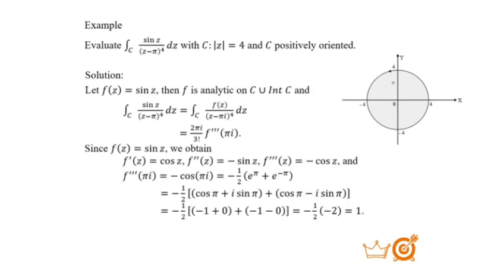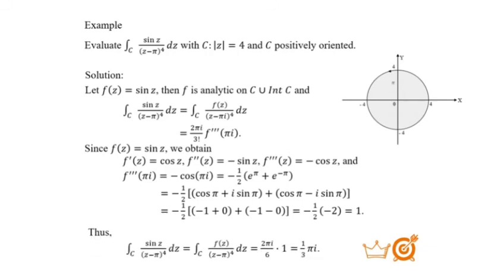We have then negative a half multiplied by negative 1 plus 0 plus negative 1 minus 0, which is equal to negative a half multiplied by negative 2, equal to 1.